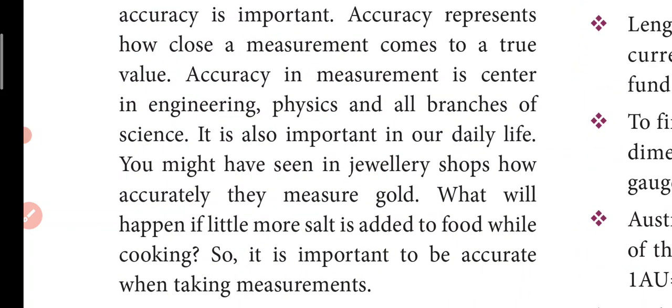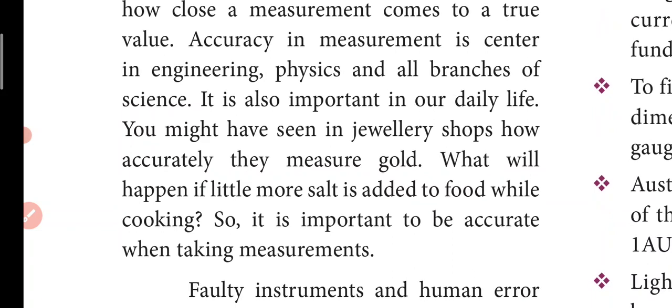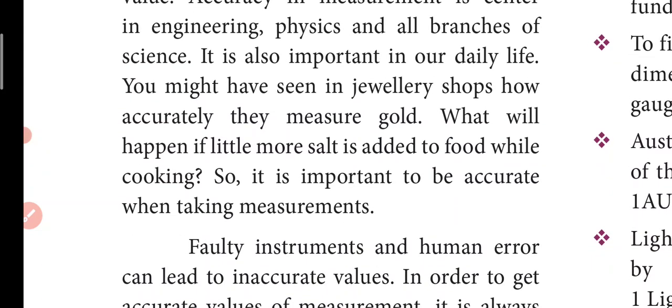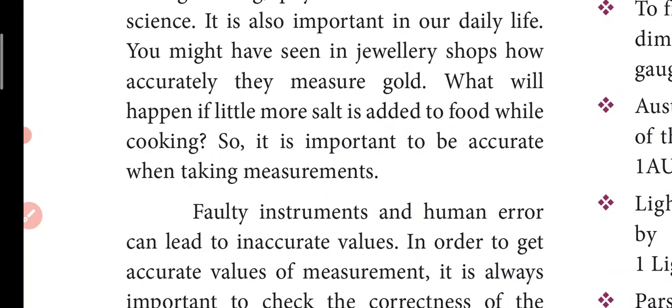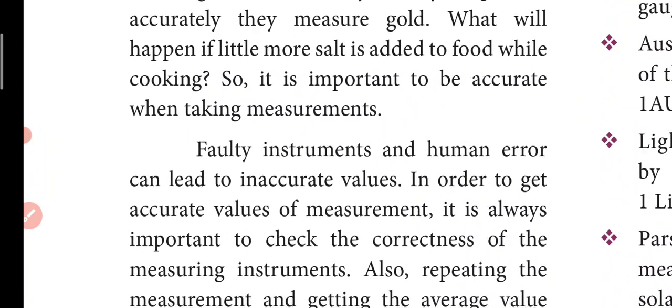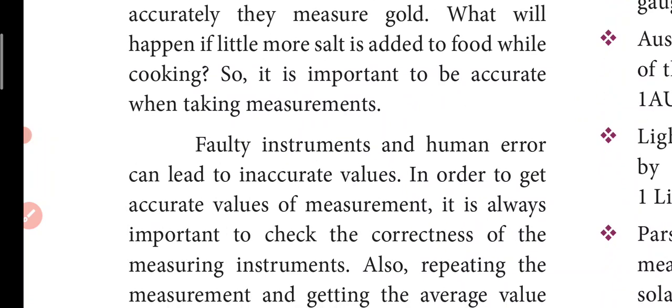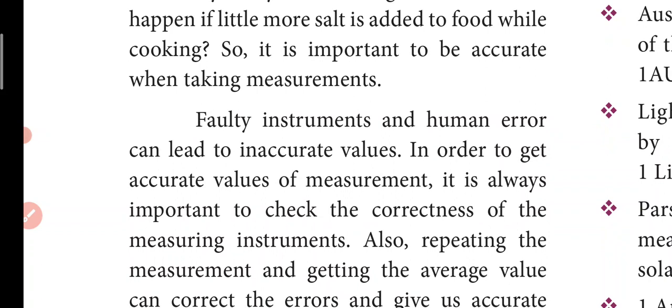You might have seen in jewelry shops how accurately they measure gold, because it is valuable, so they measure very carefully inside a glass weighing machine only. So what will happen if you add a little more salt to food while cooking? The food gets spoiled. So we have to be very accurate in cooking food. While adding salt we need to be very accurate. Faulty instruments and human error can lead to inaccurate values. If we make a mistake without knowing, it will lead to a problem.